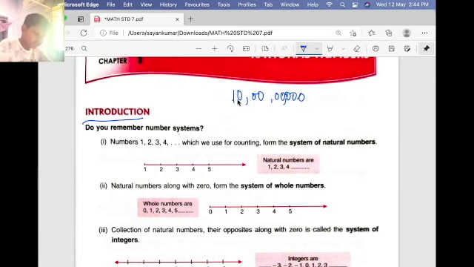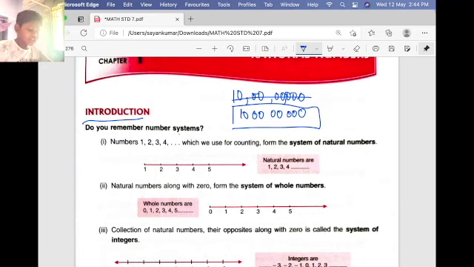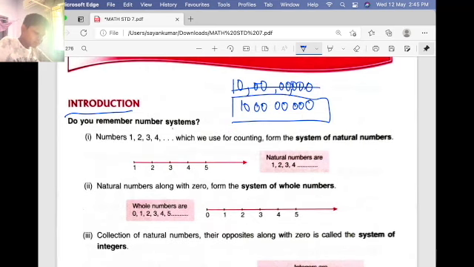But if I do not write the commas, and I say that this is an international system number, how will you write it? Like this, and done. So 10 crores in the Indian number system is 100 million in the international number system.